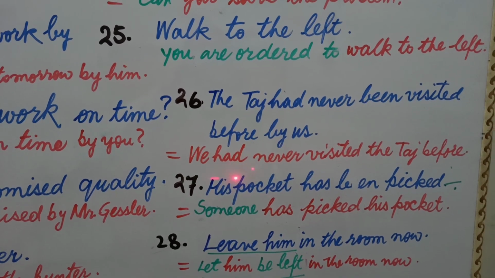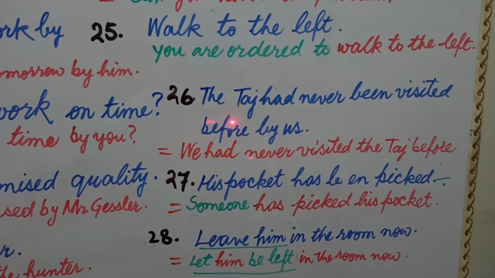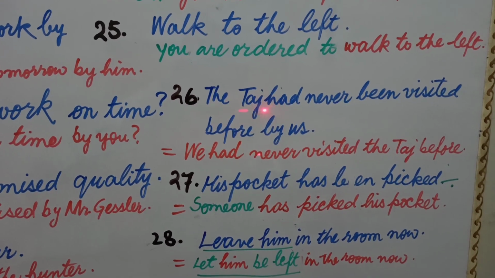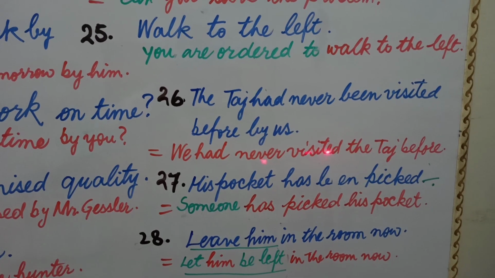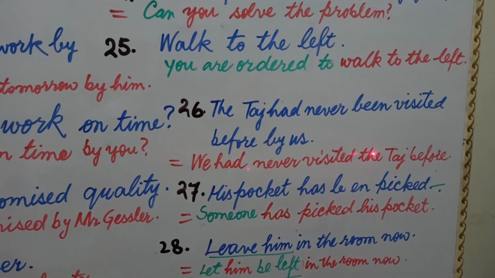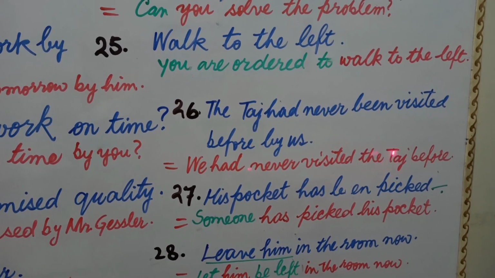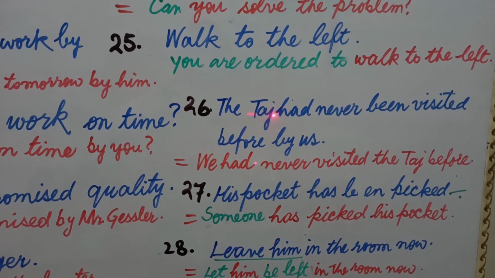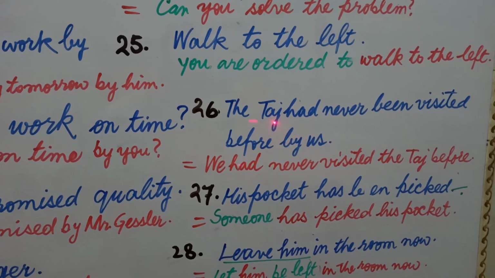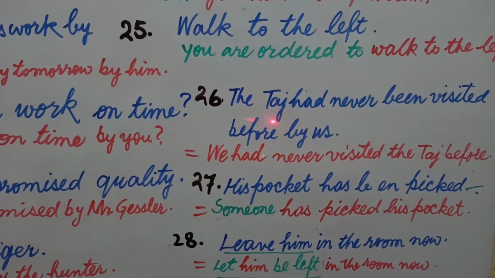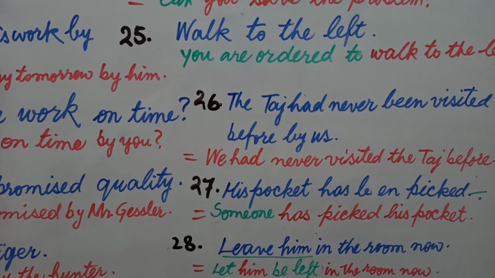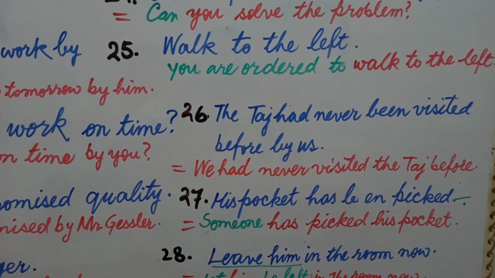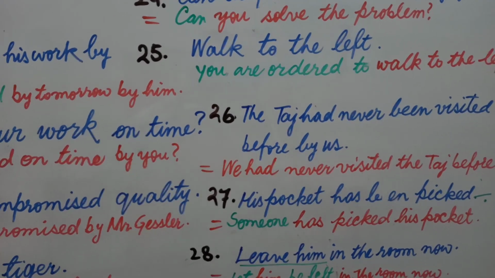Been is deleted, had never visited, and the noun, the Taj, will go after the verb, because the noun or pronoun used after the verb comes in the beginning in passive voice. So when you transform it into active voice, you will place this after the verb. So your answer is we had never visited the Taj before.